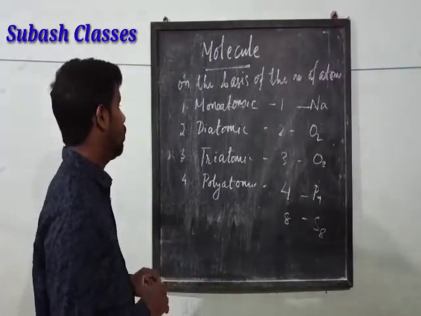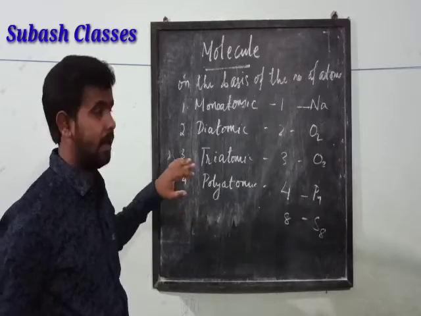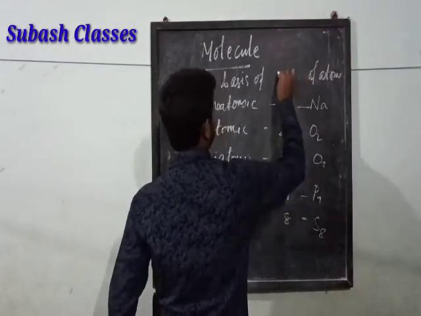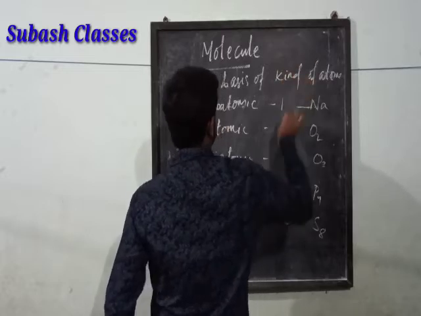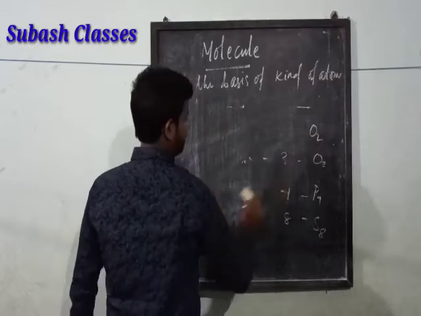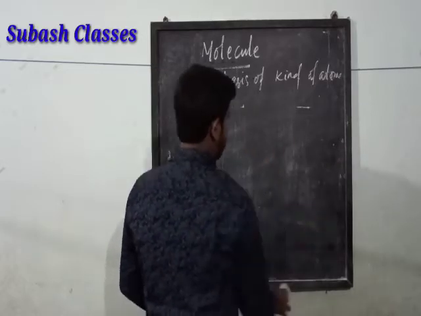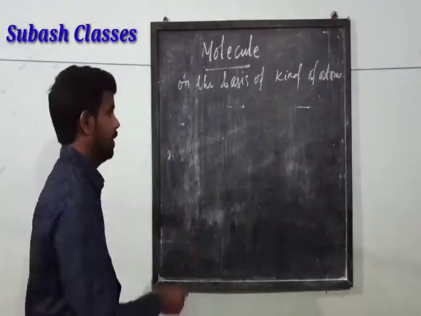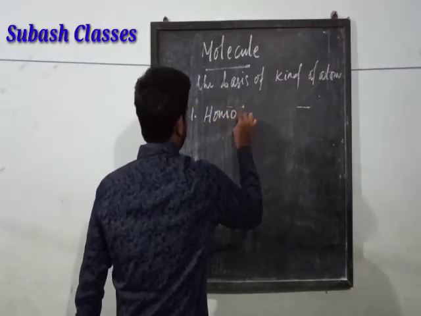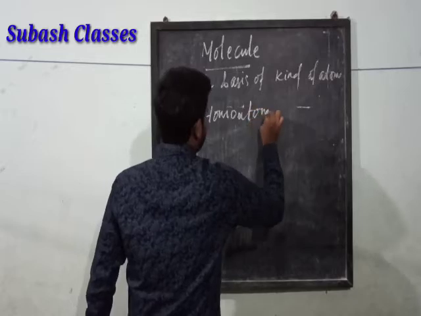But what will be the classification if we classify them on the basis of the kind of atom? First, homoatomic molecule.